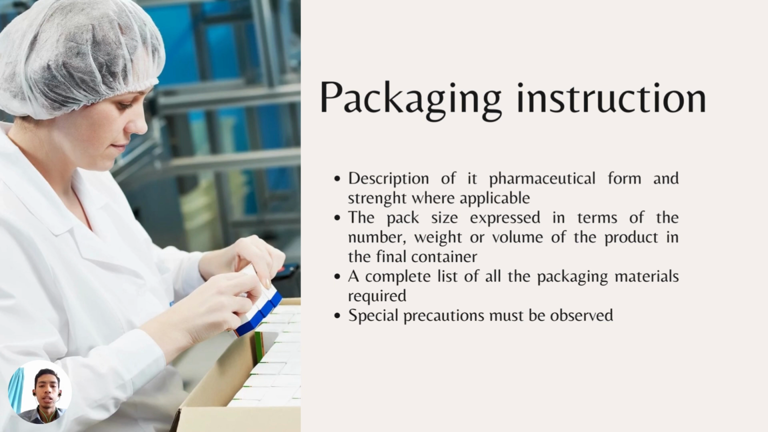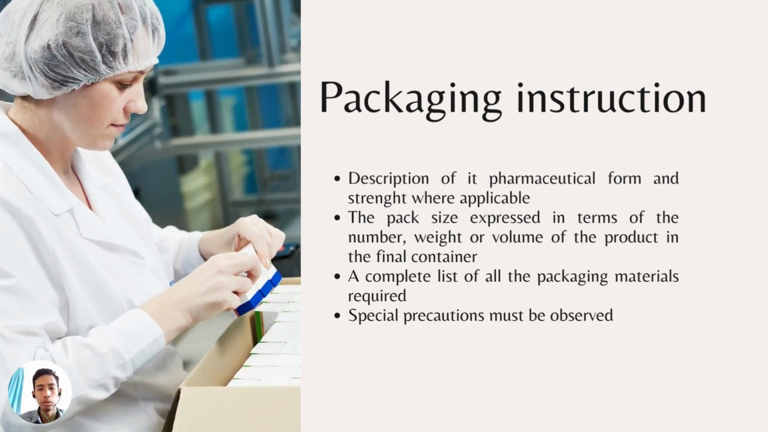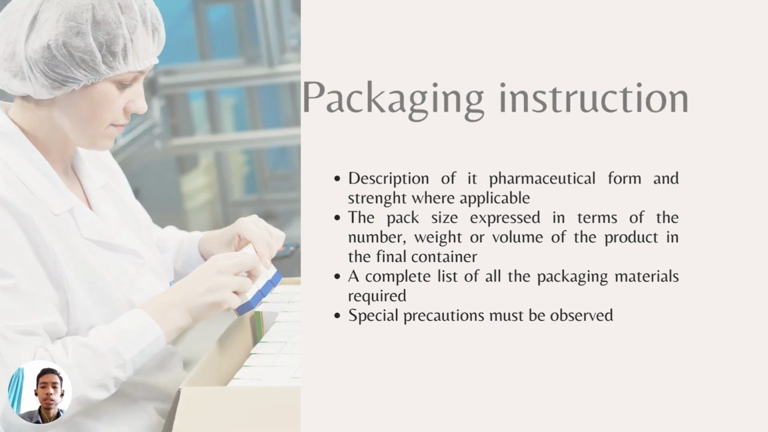Now we are going to packaging instruction. The first one is the description of its pharmaceutical form and strength, with the method of administration when applicable. Number two is the pack size expressed in terms of the number, weight, or volume of the product in the final container, including quantities, size, and types with the code or the reference number. Number three is a complete list of all the packaging material required. And number four is the special precaution to be observed, including careful examination of the area and the equipment in order to ascertain the line clearance before the operation begins.